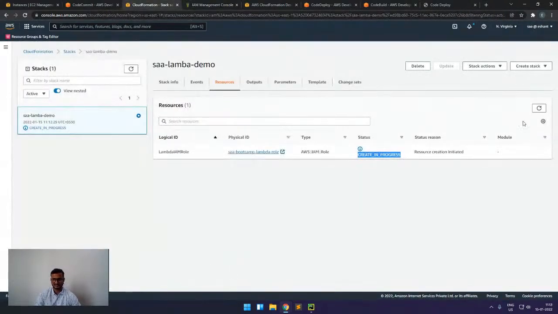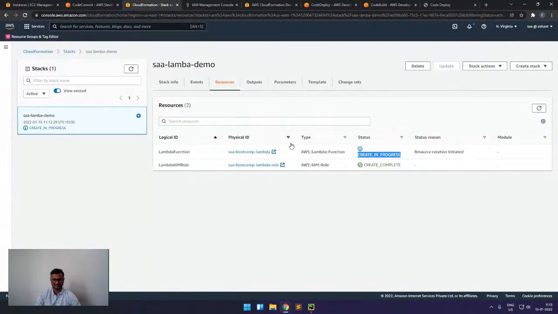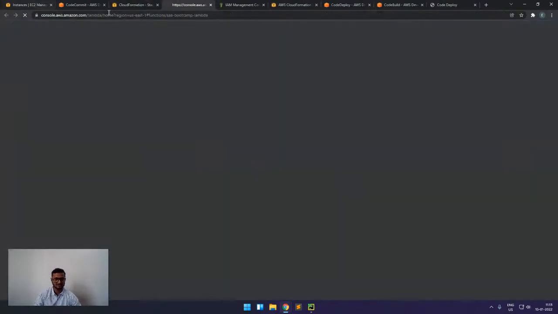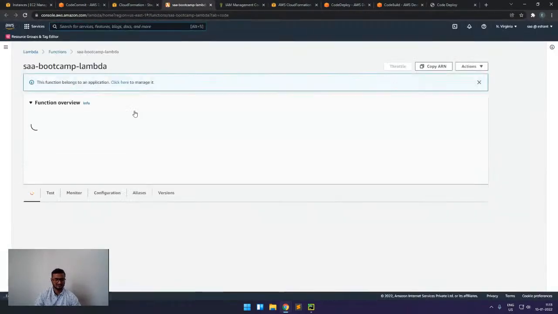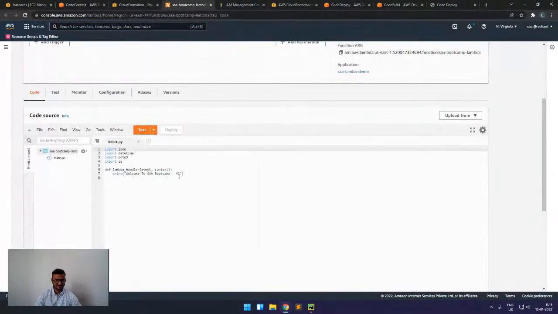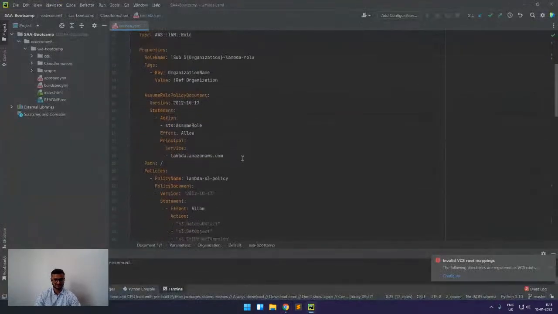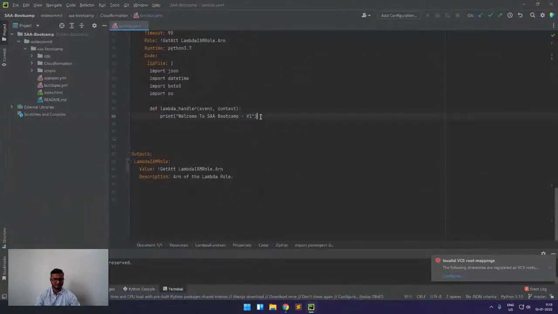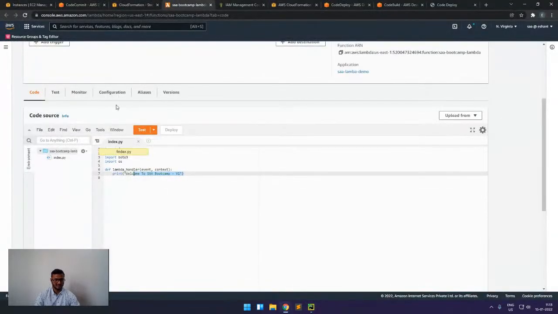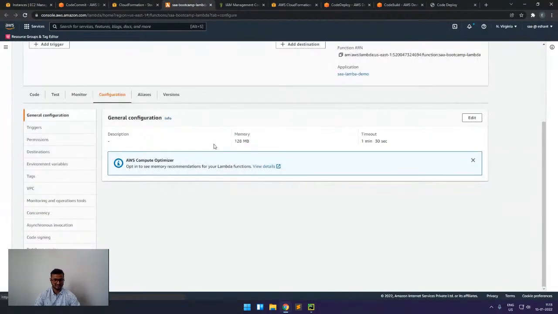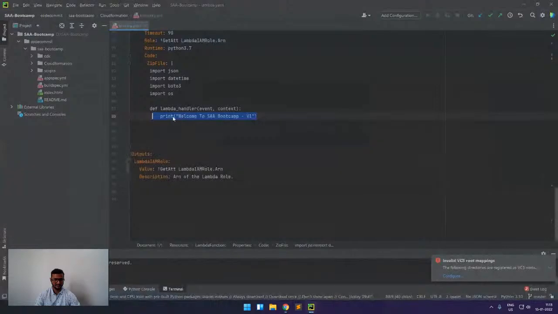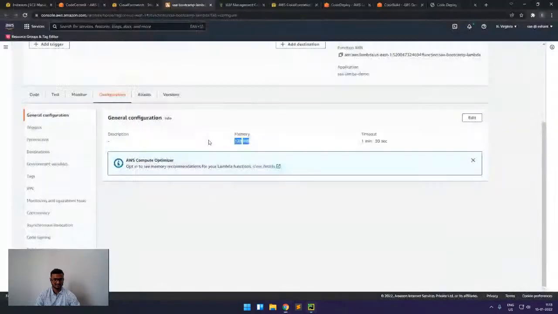So using this CloudFormation, we created an IAM role, and we can also see that it has created a lambda function for us. And this is the code that we had given here. See, it has deployed our code also. And in the config part, we can see this is the memory that we had given, which is 128, and this is the timeout, which is 90 seconds.